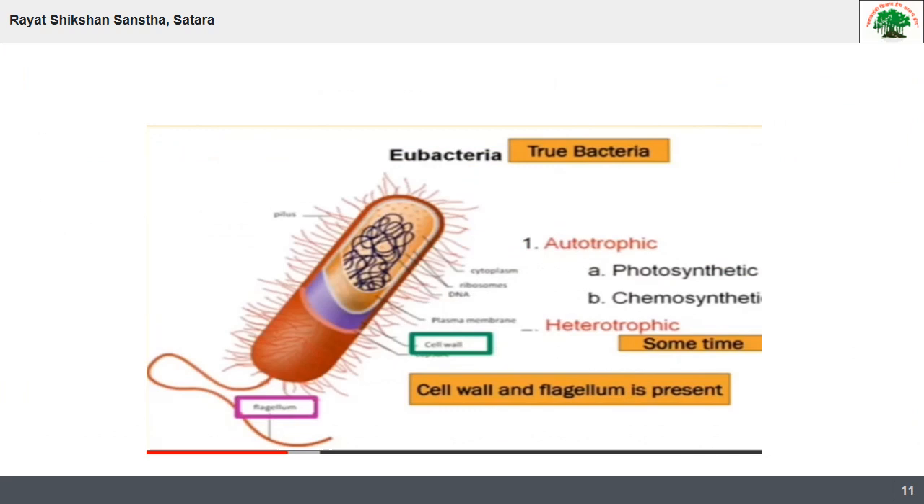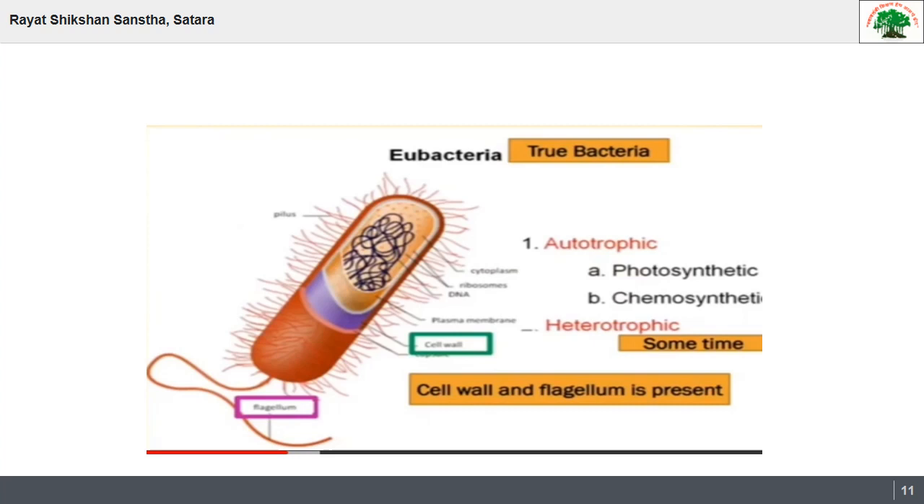The second kind of bacteria is Eubacteria, that is true bacteria. Commonly it is known as true bacteria. They have a cell wall of peptidoglycan, and they are found as autotrophs and heterotrophs. Autotrophs means they prepare their own food. Heterotrophs means they depend on others for their food, but very few are heterotrophs.